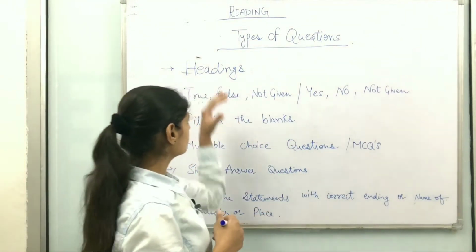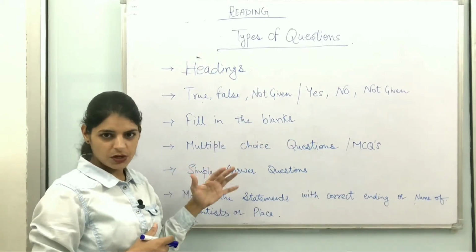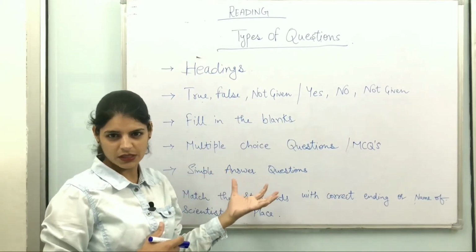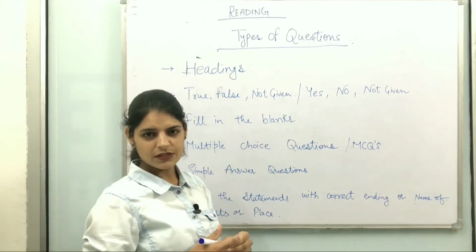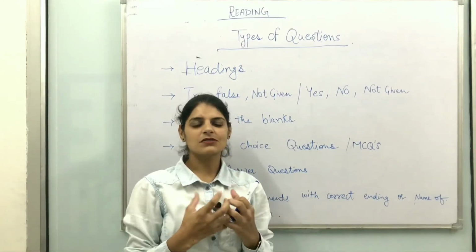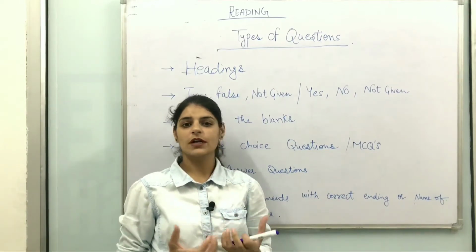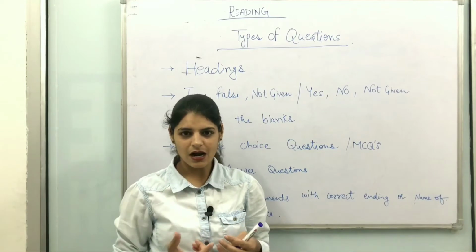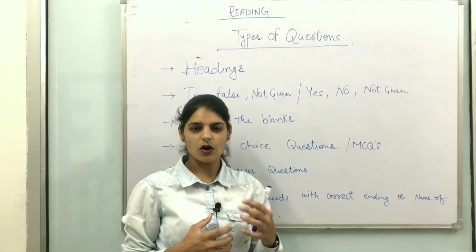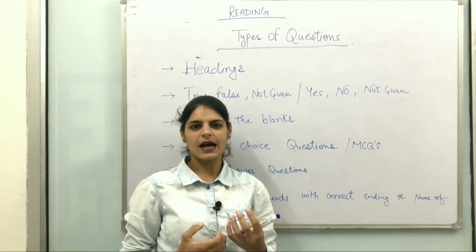They will provide you a list of headings in one place, as well as the questions like paragraph A, paragraph B, paragraph C. You have to read those paragraphs and go through the whole list of headings and try to understand the concept: which paragraph is talking about what kind of thing, how things are working, or whether they are providing some history, or talking about the future, or some statistics.